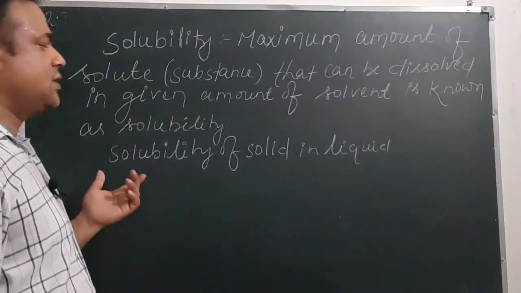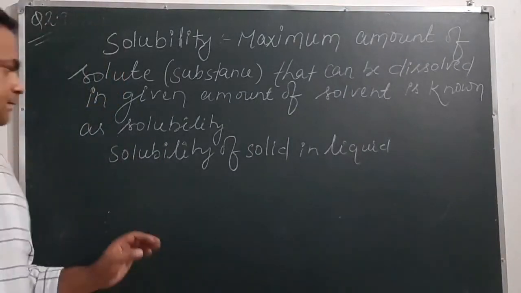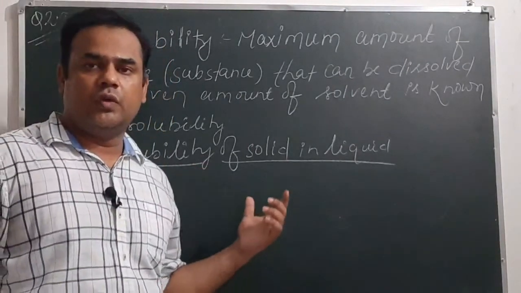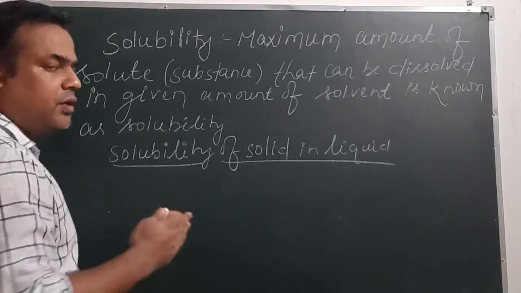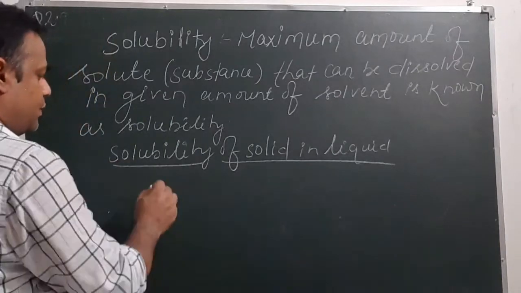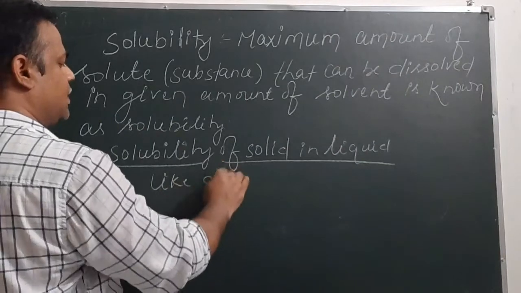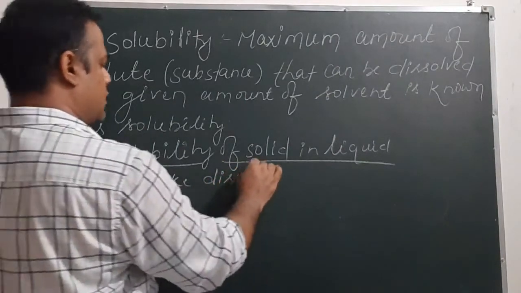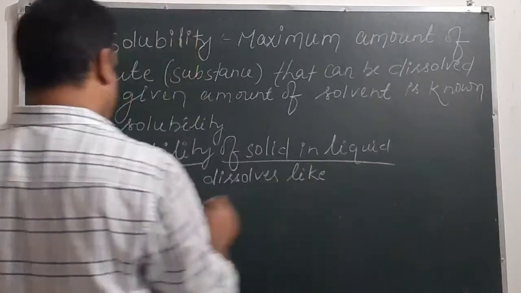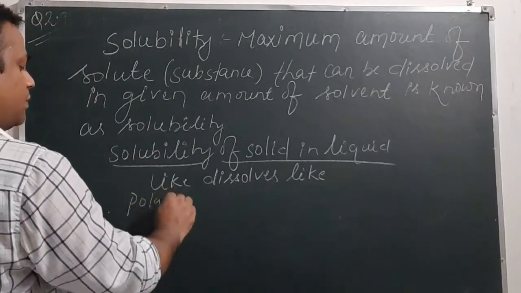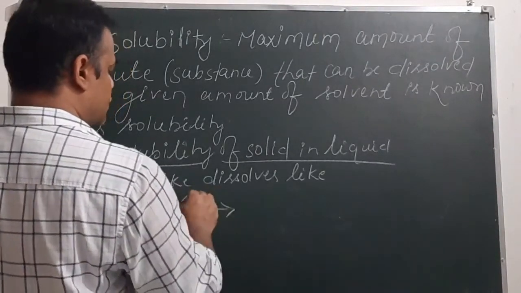Our solute will be solid and solvent will be liquid. All solutes cannot be soluble in all solvents. To dissolve any particular solute in a solvent, there must be the relationship like dissolves like. If we have polar solute, then it will be soluble in polar solvent.